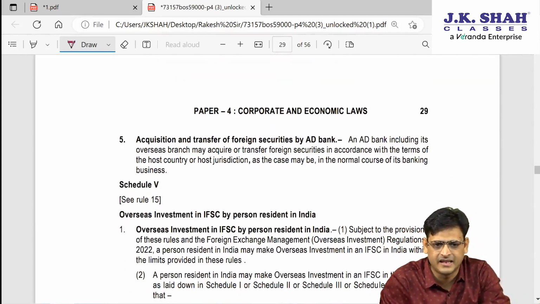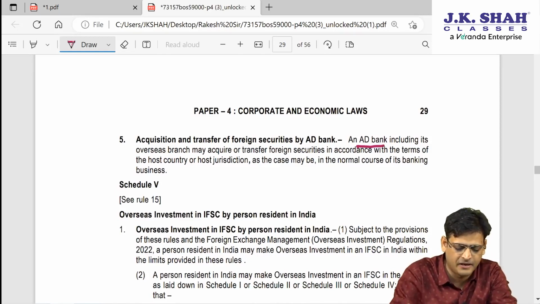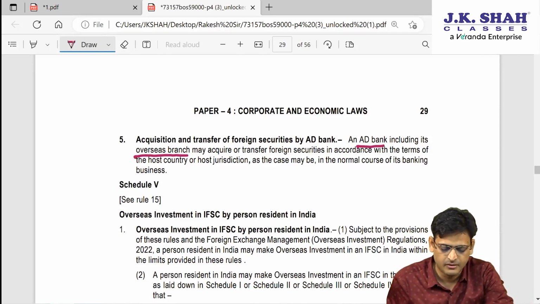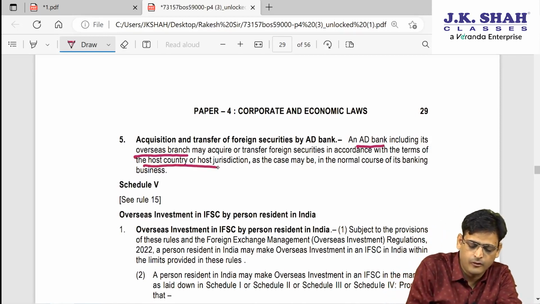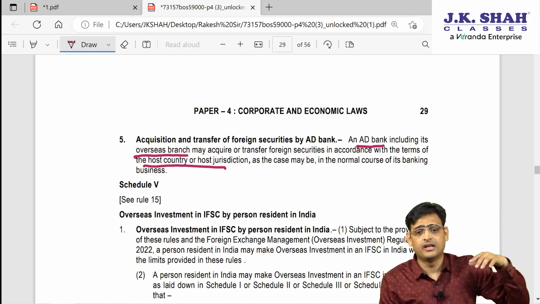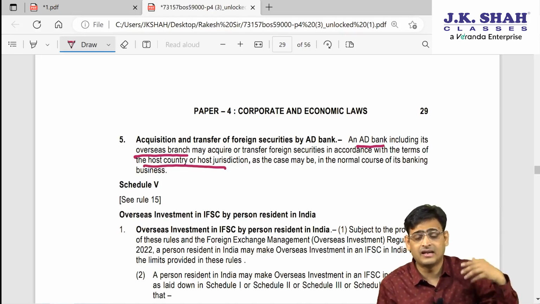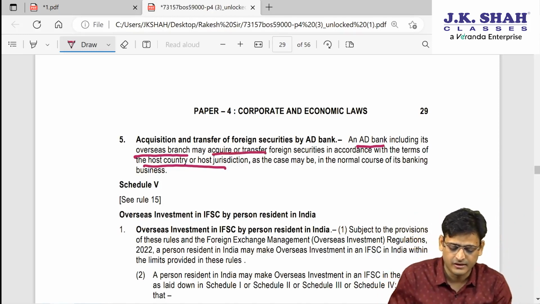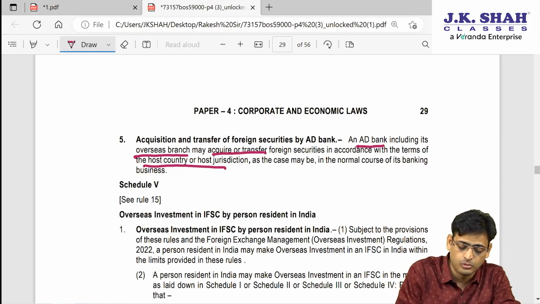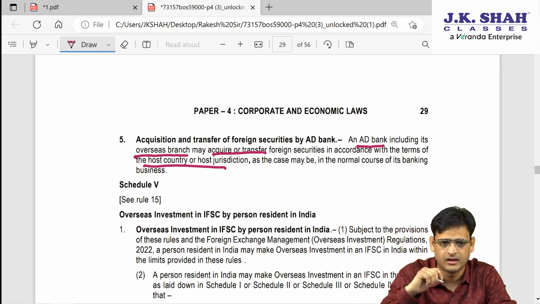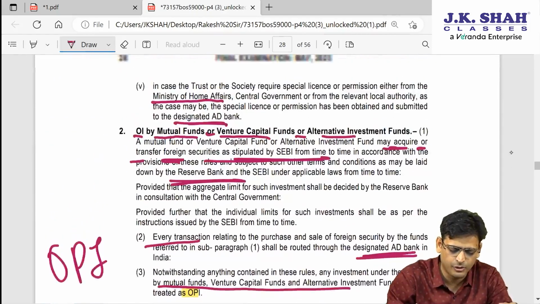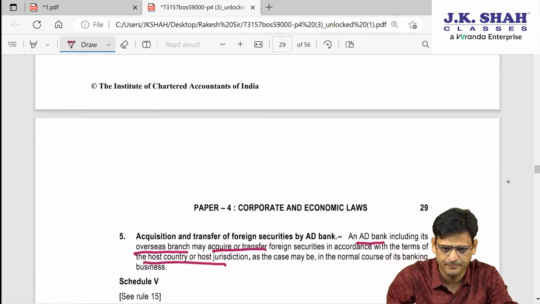Then the 5th point is slightly important. What they are saying is that if an AD category bank is there, they can do overseas investment, but for that they have to comply with the norms of the host country. Host country means what? The AD category bank has an overseas branch also. They can acquire or transfer foreign securities, but for that matter, they have to follow all the banking provisions applicable in the host country, that is, in the foreign country where they want to do these transactions. So, these are some points. I just want you to read it once and then we can proceed.